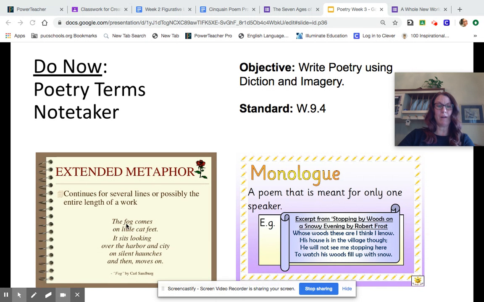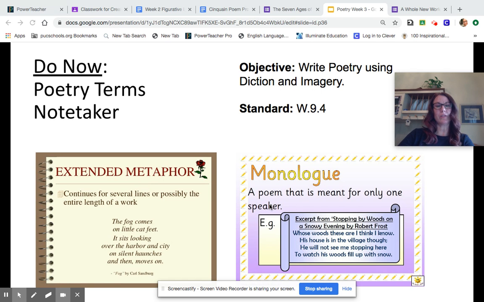And because that metaphor continues throughout the entire length of the poem, it becomes an extended metaphor, a metaphor that is spread out through the entire work. So that's extended metaphor. If you need to pause the video and add that to your note taker, you should do that now.